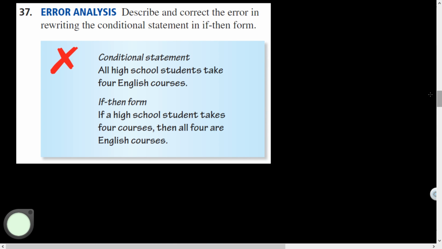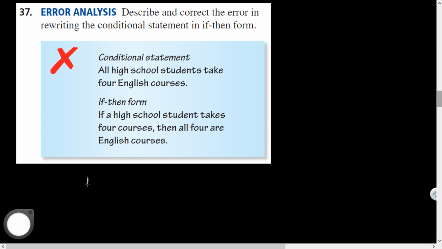All right, here we go. Last question, error analysis. This is wrong, friends. Describe and correct the error in rewriting the conditional statement in if-then form. Conditional statement: all high school students take 4 English courses. They said, if a high school student takes 4 courses, then all 4 are English courses. So that's wrong. Let's see if we can do it the right way.